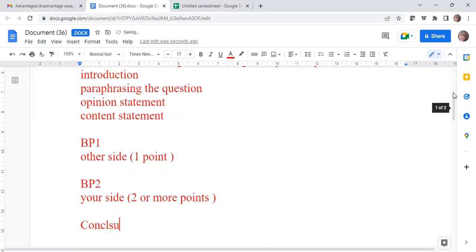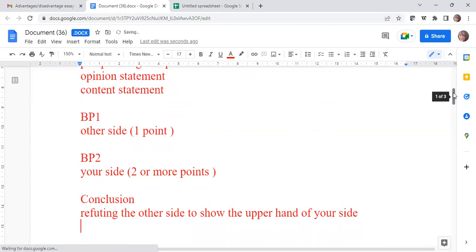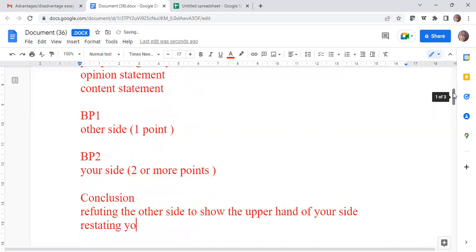Then you have the conclusion, wherein you are refuting the other side to show the upper hand of your side. And then you are restating your opinion. Clear? All of you? So ideally, this is the solid and comprehensive structure for an advantage disadvantage essay with opinion.